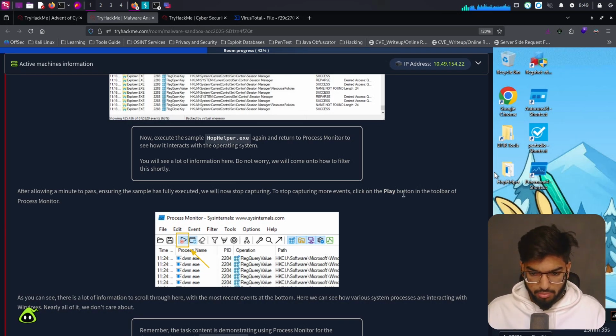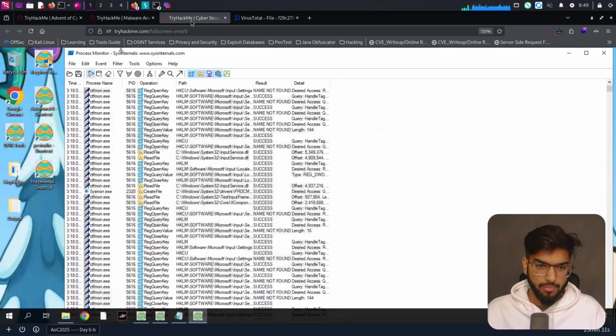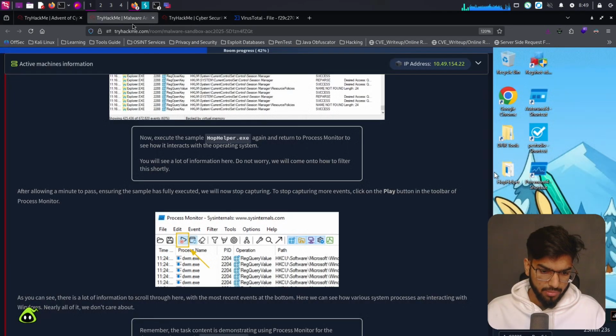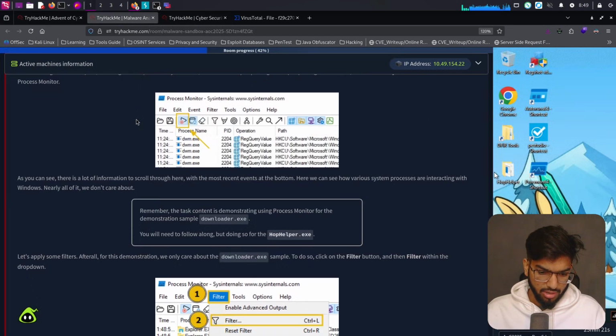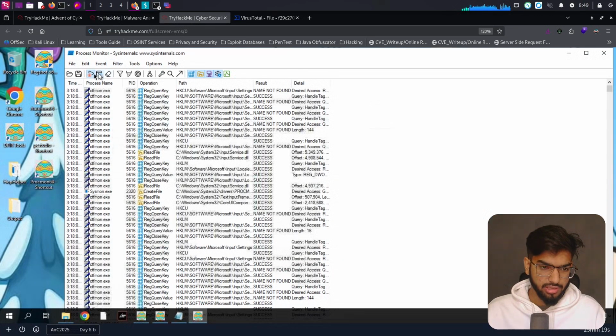To stop capturing more events, click on the play button in the toolbar of the process monitor. Okay, now it's currently running. So, no, it's not currently running. It's paused now, right? Should we click on it? Yeah. So let's run this. Capture is on, right? Yeah, it's now recording.